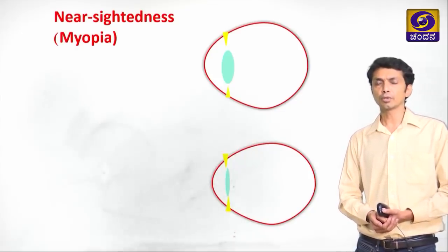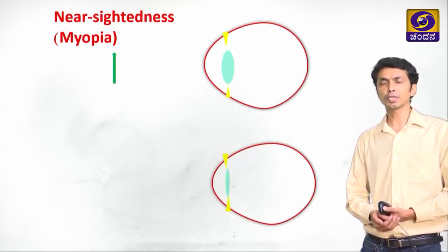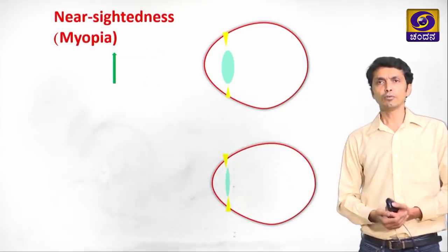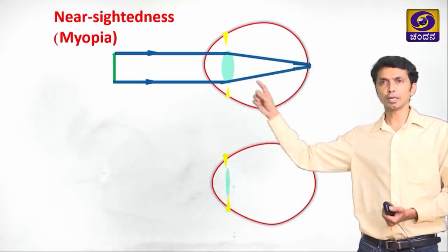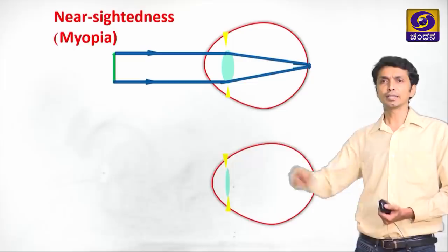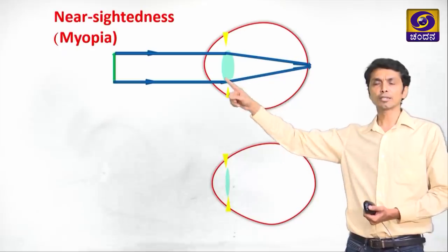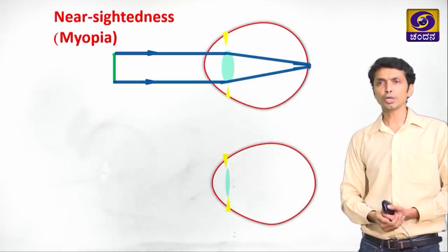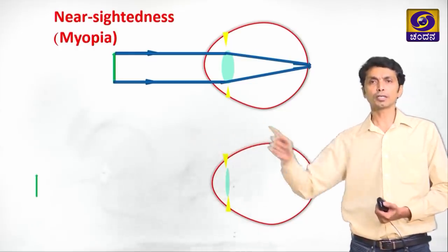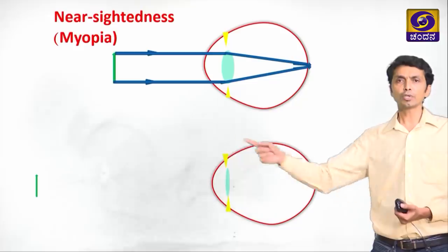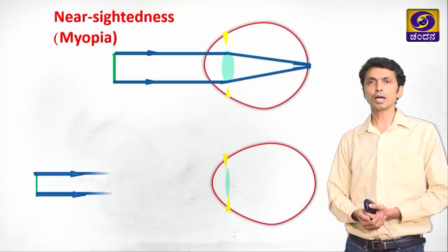For that, we shall go through this ray diagram. Here we have an object which is near to the eye. Now we look at the object. The rays are observed through the lens, and the lens has converged those rays onto the retina. So the nearer object has got a proper image on the retina. Let us see what happens when we put the object at a faraway place. Now the object is at the faraway place, and we observe that object through the eye.